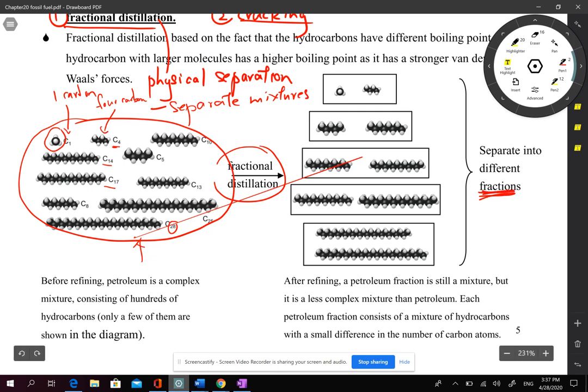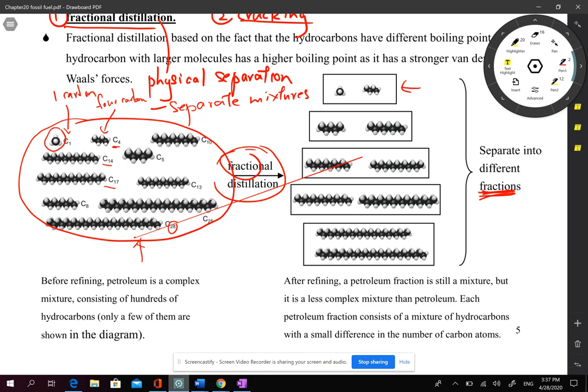Okay, that's why it's called fractional distillation. Molecules with similar size will be separated. Of course, it is best to separate them into separate compounds, but the cost will be much higher. So usually only molecules with similar size will be separated into the same fractions. Of course you can further separate it, but the cost will be higher.